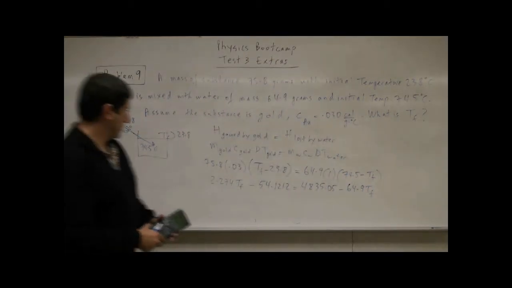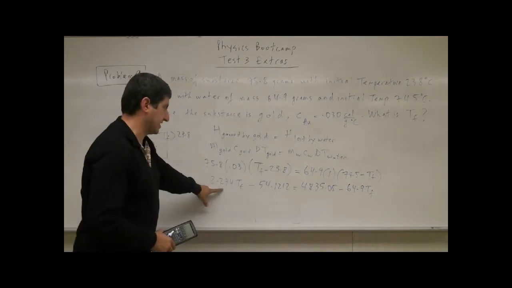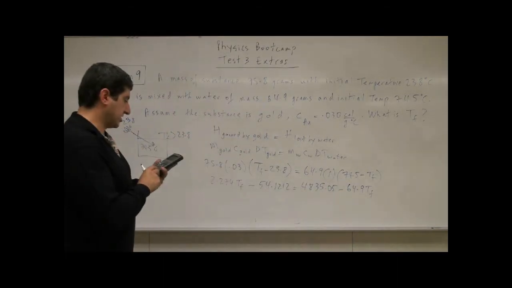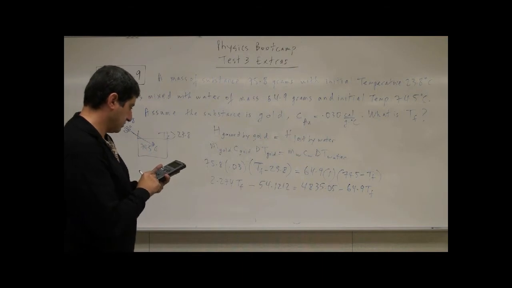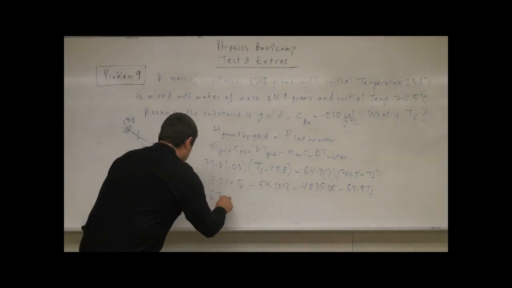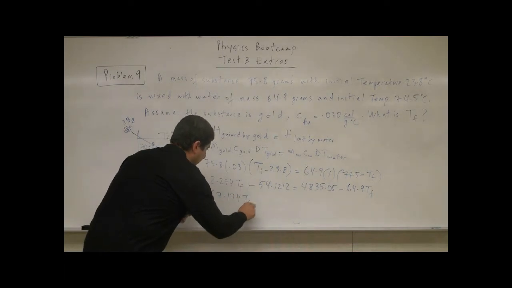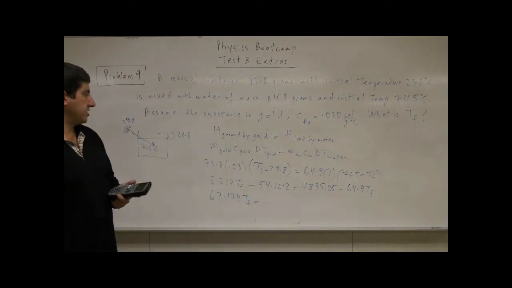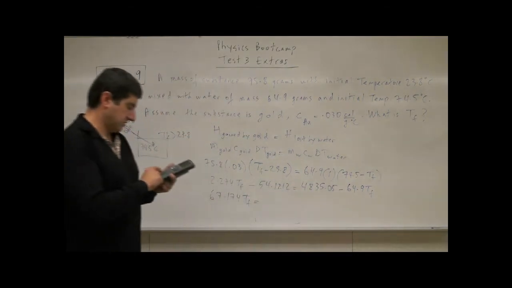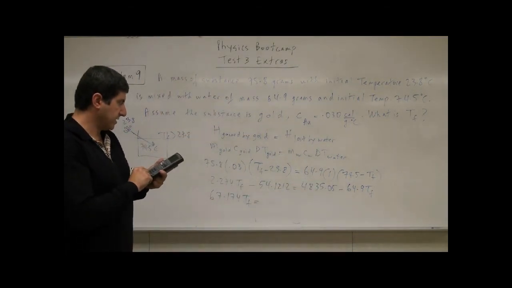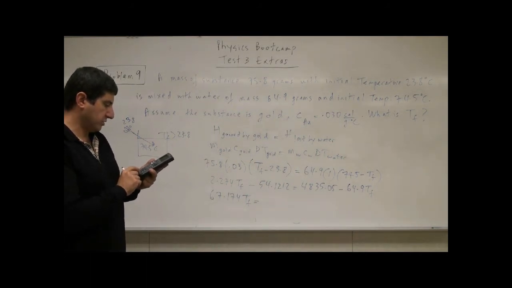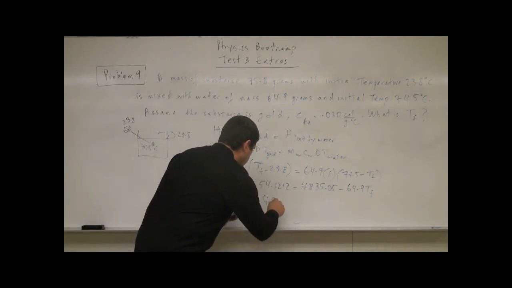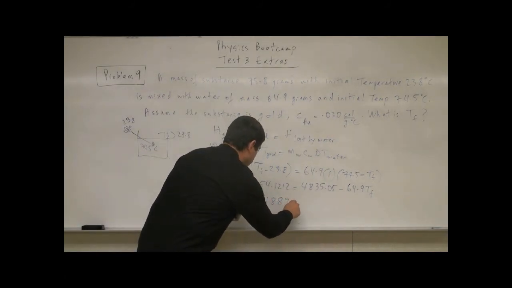Then what happens? Well, this one here comes over here, makes it a positive. This one goes over there. So 64.9 plus 2.274, 67.174 TF is equal to, then add this to that side, 4835.05 plus 54.1212, then you have 4889.1712.